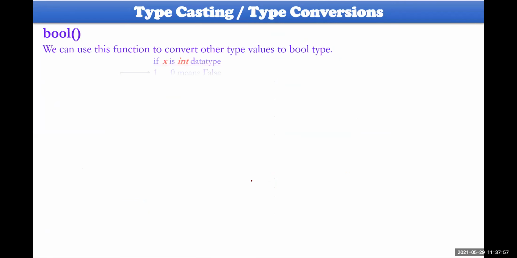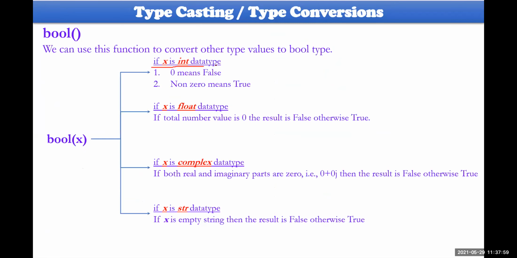For bool: if integer value is equal to 0, that is false. Any non-zero value, not exactly 1, any other non-zero value, will be true. In float, 0.0 is false, and any other value like 0.1 is true.